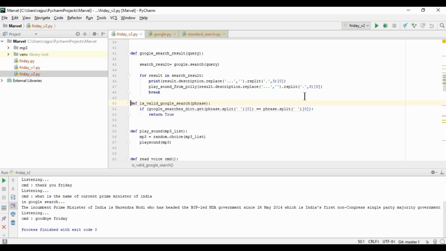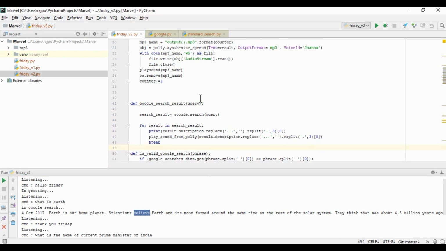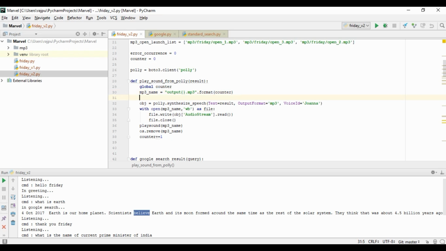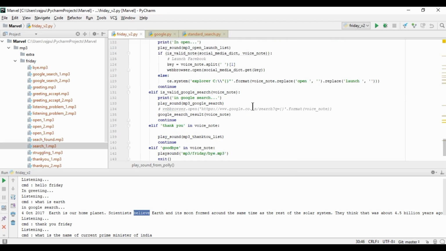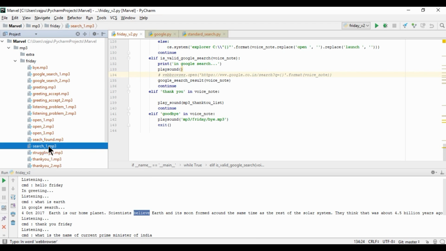So as you can see, now it is picking the search result instead of going to the web browser. Now to make it more familiar, after this print it is taking so much time. Why? Because it is downloading that mp3, so it is taking time. So for that, what we can do here is play sound. We can just cut this play sound from here, and the sound will be this search one.